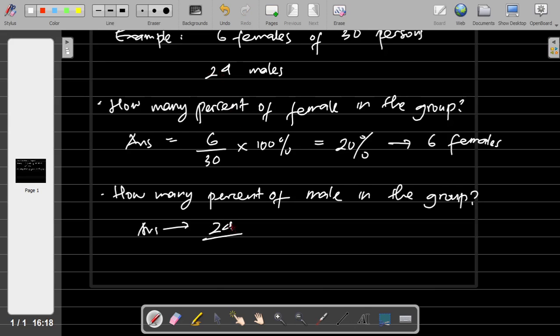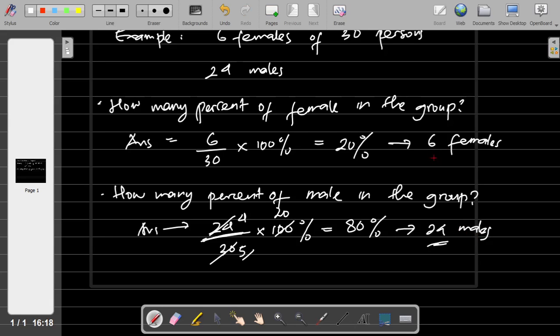So 24 divided by 30 times 100%. Dividing by 6, it is 4 over 5, and then this is 80%. Or you can say 100 minus 20, so the value is 80%. So 24 males.